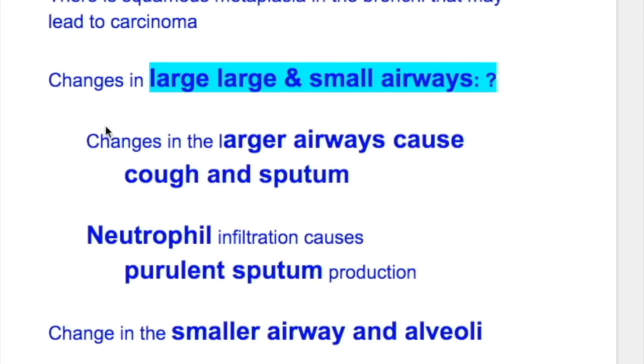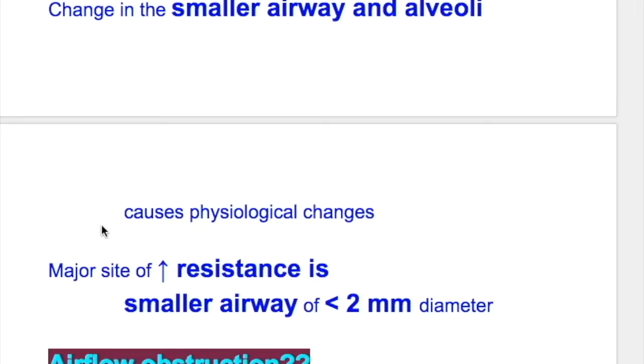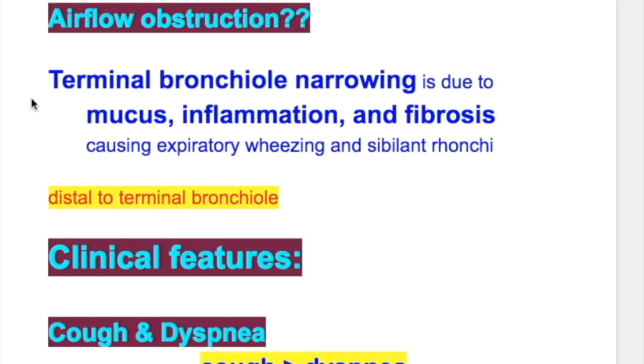So what are the changes in large and small airways? Changes in the larger airway cause cough and sputum. Neutrophil infiltration causes purulent sputum production. The major site of resistance is the smaller airway of less than 2 mm diameter. Where does the airflow obstruction occur? Terminal bronchiole narrowing is due to mucus, inflammation and fibrosis, causing expiratory wheeze and sibilant rhonchi, whereas in emphysema the obstruction is distal to terminal bronchioles.